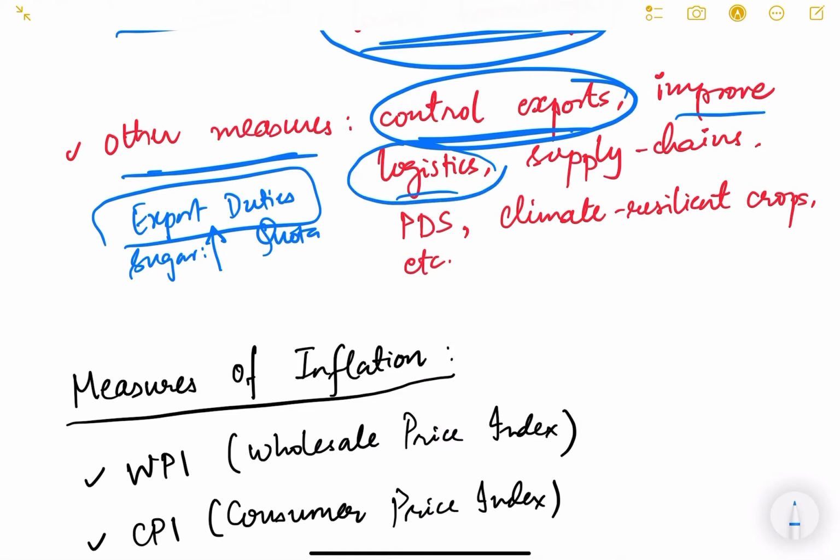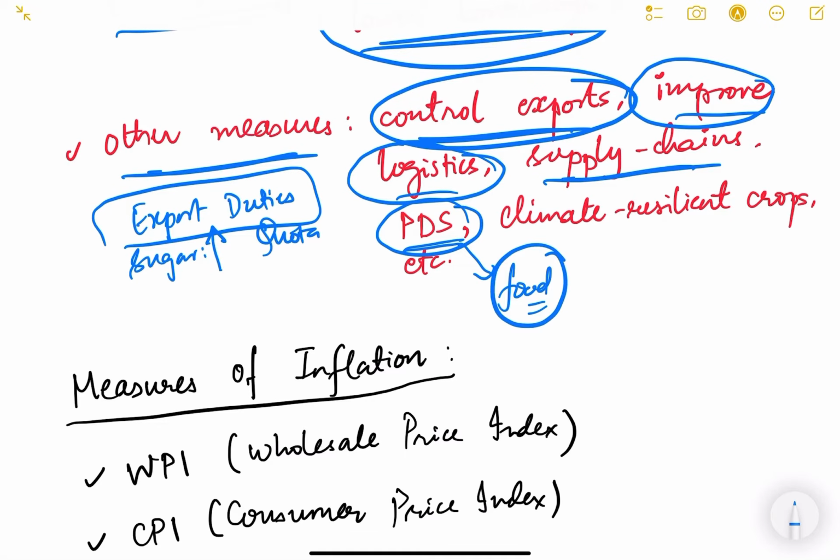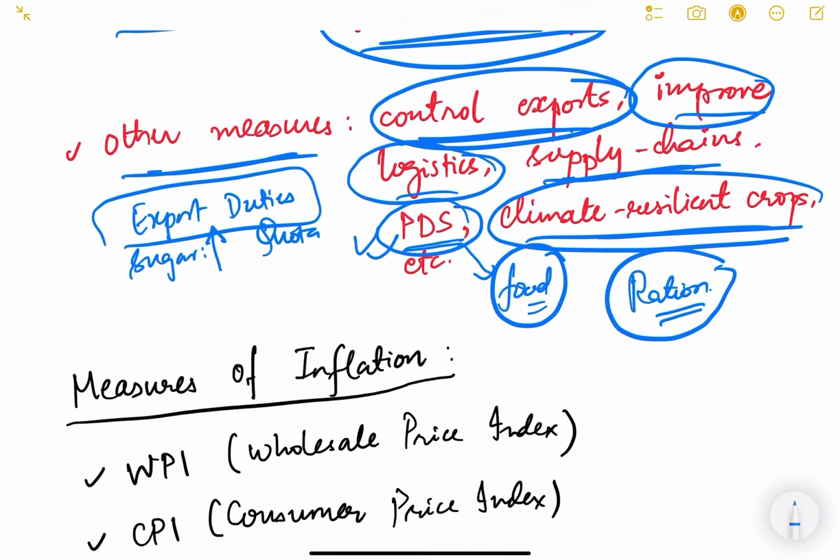Improve logistics, again to contain the supply side factors, to improve the supply chains. Then PDS, the public distribution system of food. So that food prices do not hurt poor people, the government has a PDS system, also known as the rationing system, by which we give food at very affordable prices to the people. And then climate resilient crops, because of erratic monsoon and extreme heat waves, we need to develop in science and technology and adopt such climate resilient crops which can sustain such erratic monsoon, etc.